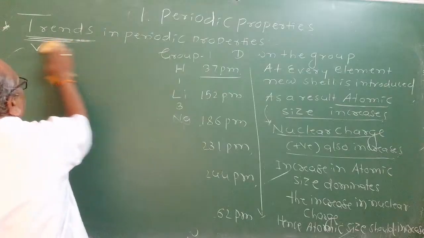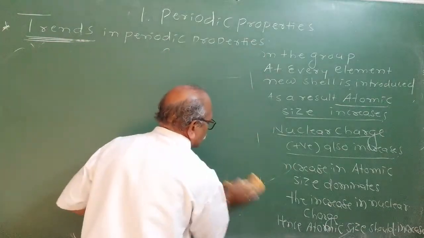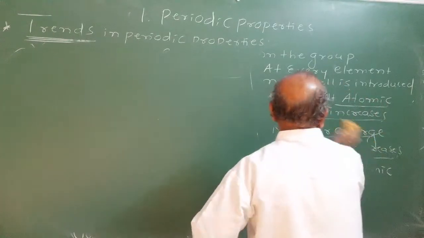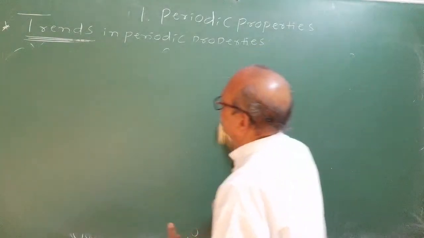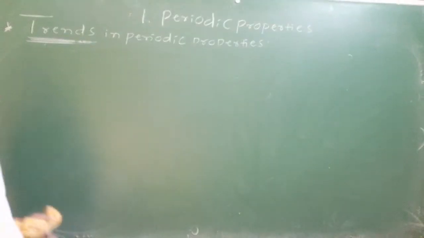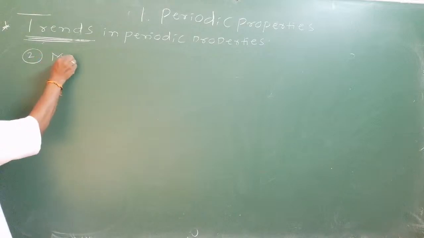First periodic property. We'll move on to the next periodic property: metallic and non-metallic properties. I want to talk to you about it. What is a metallic property? What are the trends of the metallic property? First, you try to understand what are metals and non-metals. Second trend is metallic property.